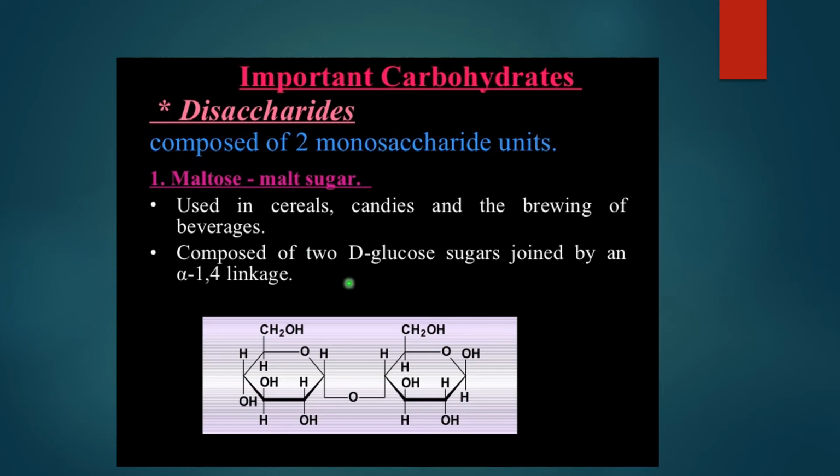Okay, now in this case, this maltose is made up of two glucose units, and as two glucose units, they should be joined with each other. So what is the one which joins them? That is nothing but glycosidic bond. This glycosidic bond is present between two glucose units, and that bond is alpha 1,4 linkage.